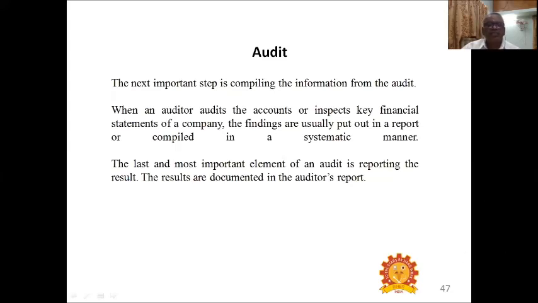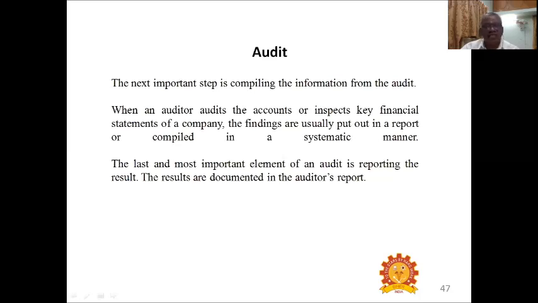The third important step is compiling the information from the audit. That is all the information, what they have audited and what they have noted, what is to be reported, all to be compiled, is the third step. When an auditor audits the accounts or inspects key financial statements of a company, the findings are usually put out in a report or compiled in a systematic manner. That is, all the audit reports should be compiled in a systematic manner.